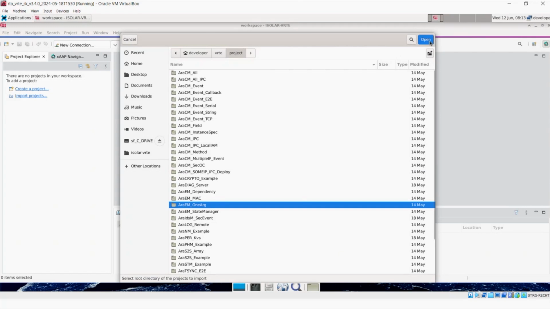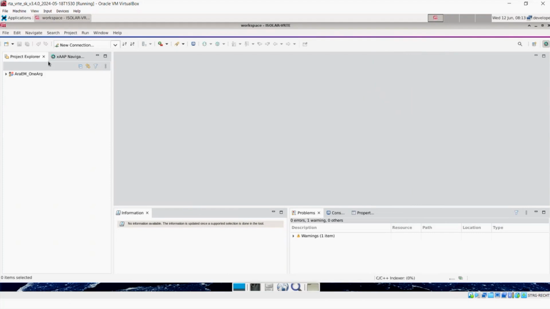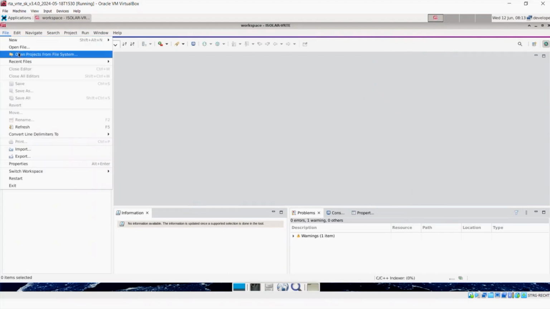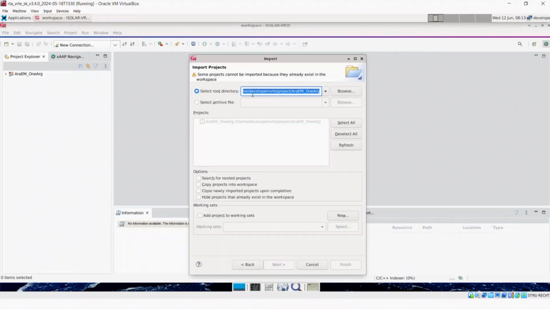So if we just open that, so it'll just say and click finish. Oh, sorry, I need to do that again. File, open. Sorry, I selected all. I should have selected all the projects. Let's go back.